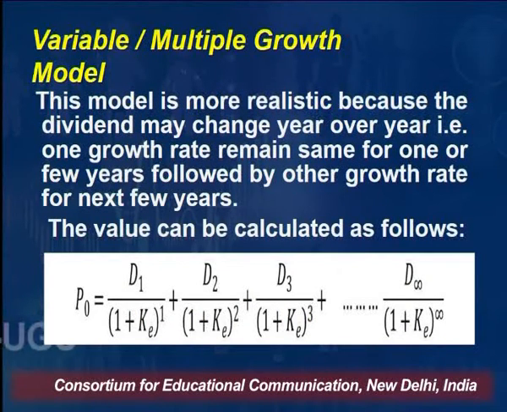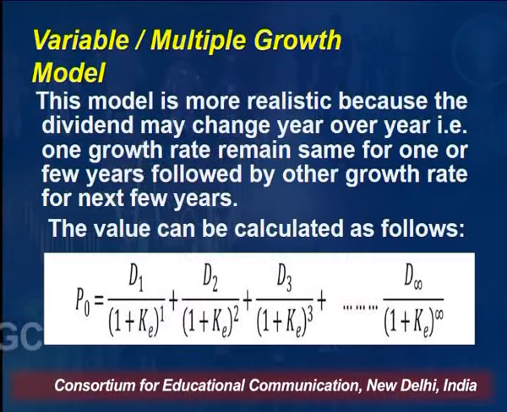So that is KE. Now, a more practical thing is the variable growth model. What this variable growth model means, normally it has been observed that the rate of growth of dividend does not remain the same throughout the life of the company. It keeps on varying. To keep the thing simple, I am presuming that for the first 3 years there will be X rate of growth, say 5%. After 3 years, the rate of growth will be more than 5%, say 8%, 10%, right? So what we are saying is that growth will vary, will keep on changing.